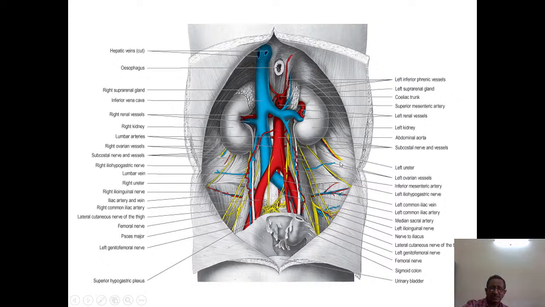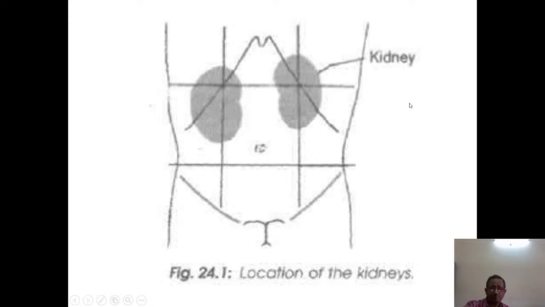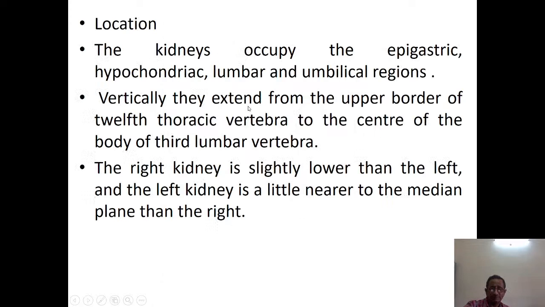Then we are having location. The kidneys occupy the epigastrium, the right and left hypochondrium, right and left lumbar regions, and umbilical region. So, kidneys occupy the epigastrium, hypochondrium, lumbar, and umbilical regions.